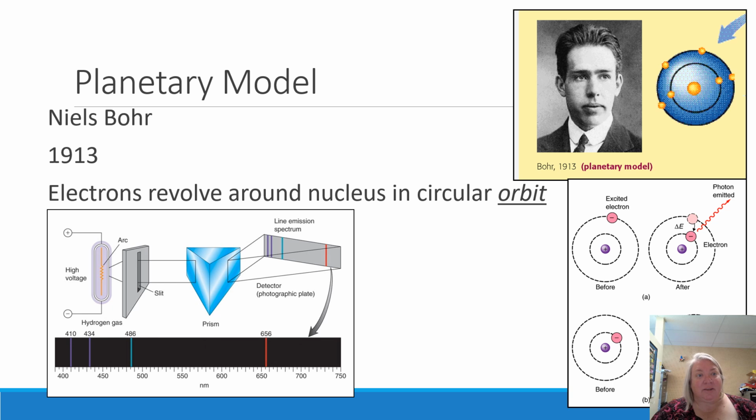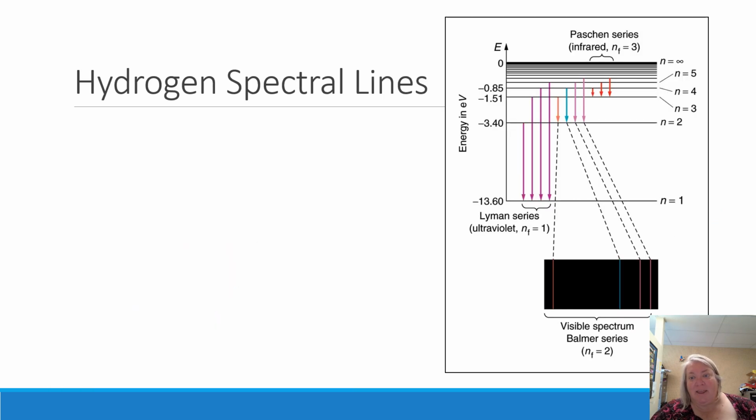Let's jump ahead to the next slide. And this, we have a picture on the top where we have this idea that electrons, as they fall to different levels, will release certain amounts of energy. And that is why we have the certain spectral lines.